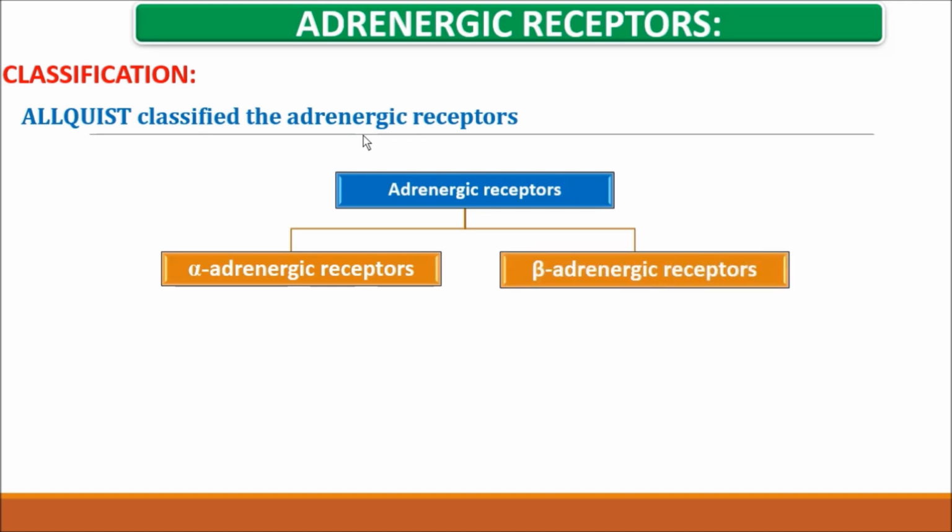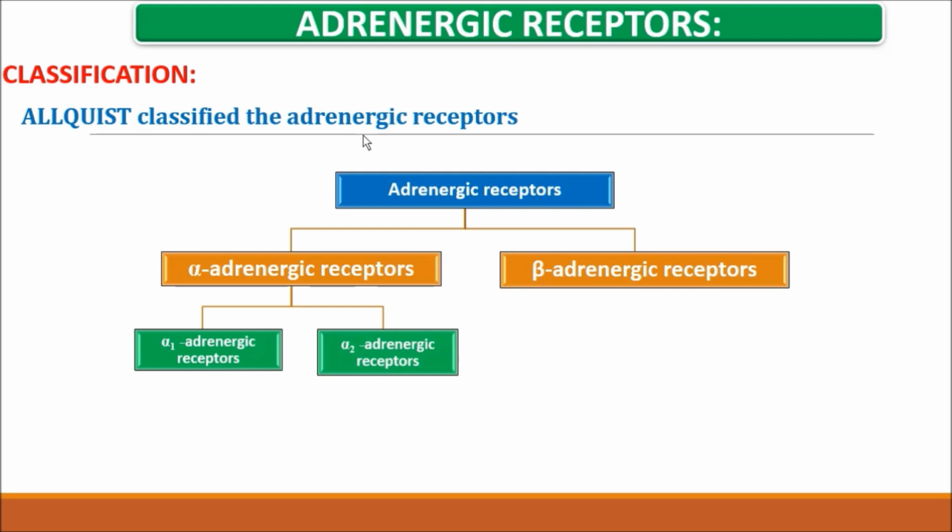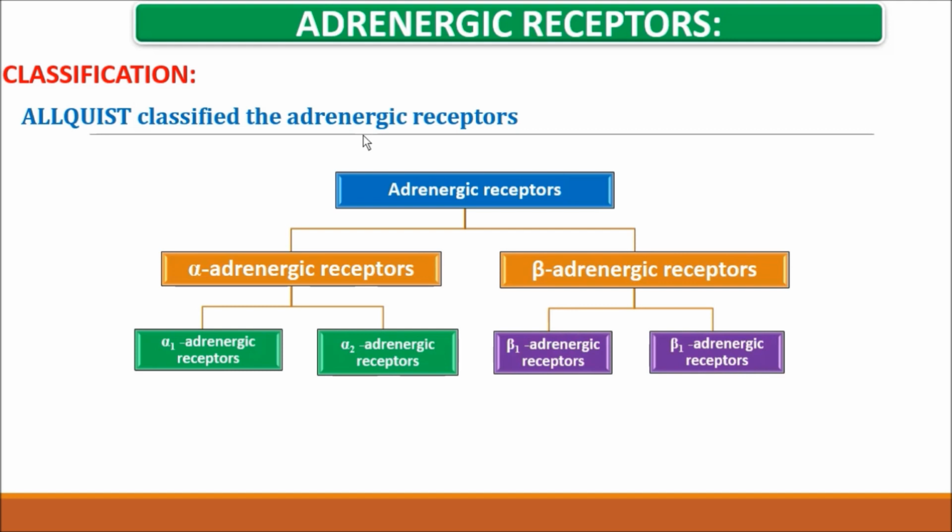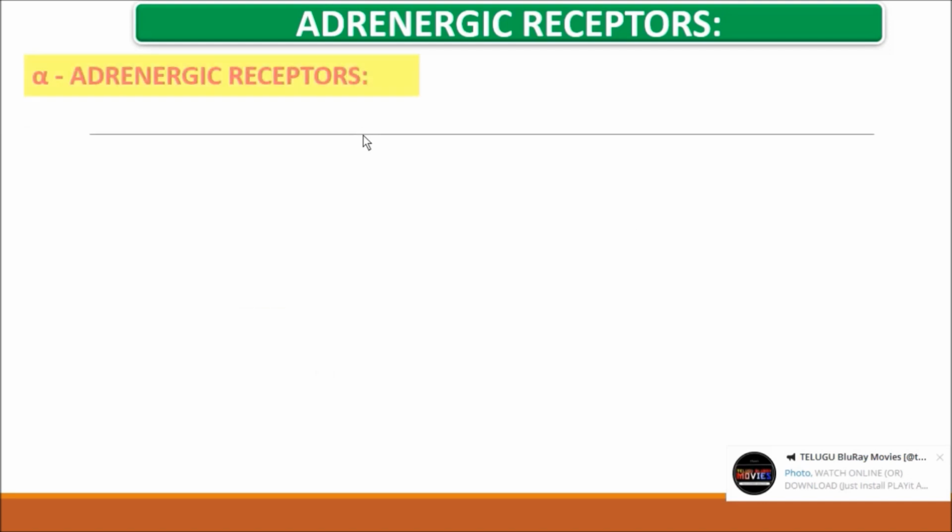Again, alpha adrenergic receptors are classified into two types, alpha 1 adrenergic receptor and alpha 2 adrenergic receptor. Beta adrenergic receptors are classified again into two types, beta 1 and beta 2 adrenergic receptors. Friends, this is the classification of adrenergic receptors.